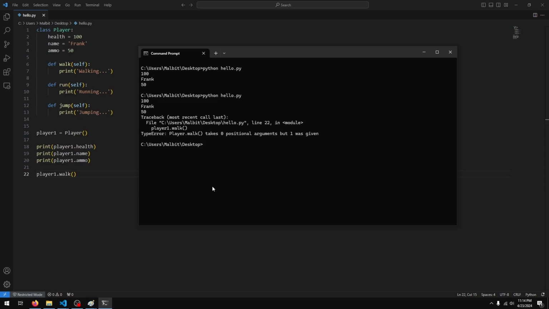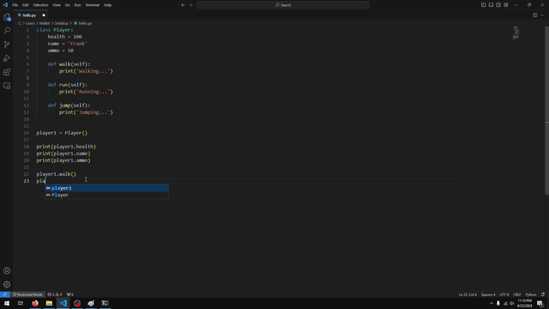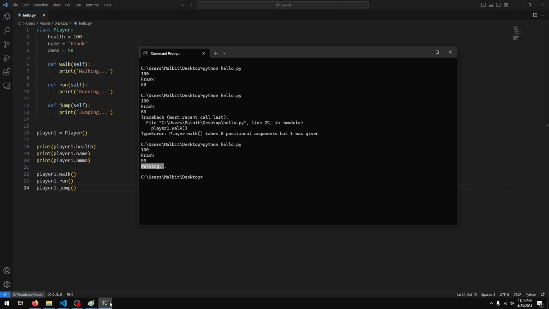So now if I run my script again, we get walking, and I can also do player1 dot run, player1 dot jump. You can see we get walking, running, and jumping.